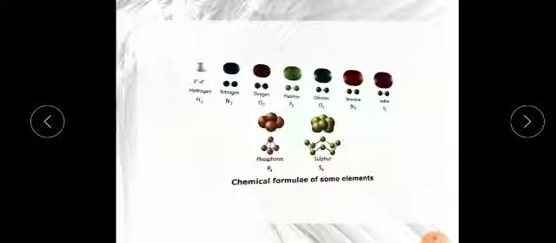Here you can see hydrogen, nitrogen, oxygen, fluorine, chlorine, bromine, iodine, phosphorus and sulfur. A few elements are given, but they always exist in a molecular form. Why?